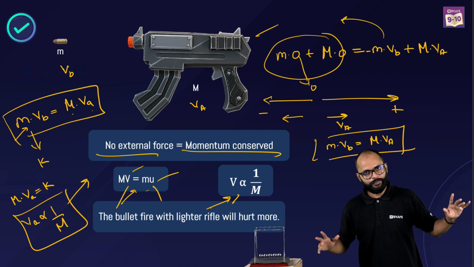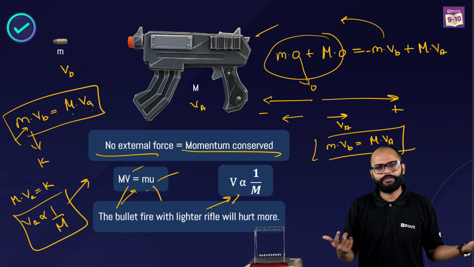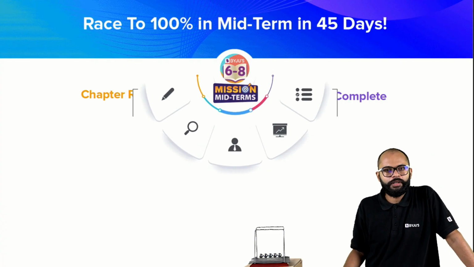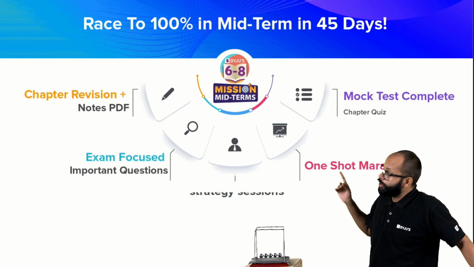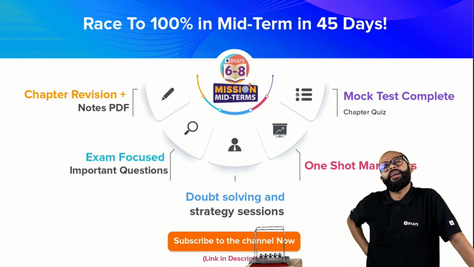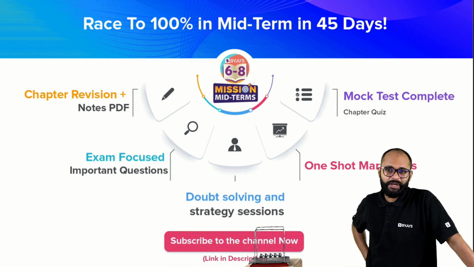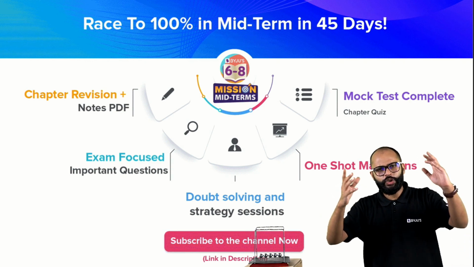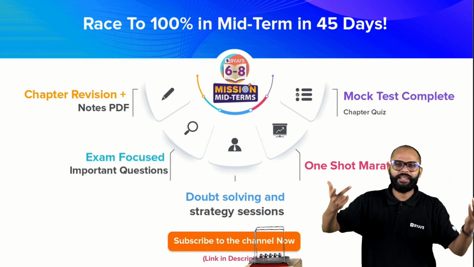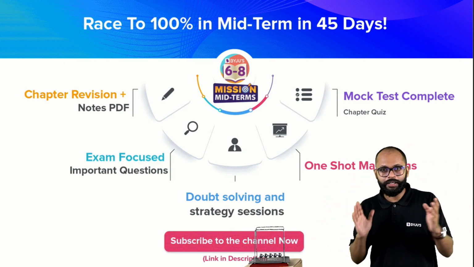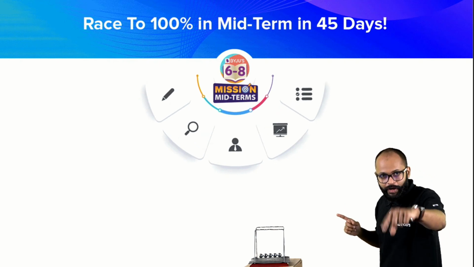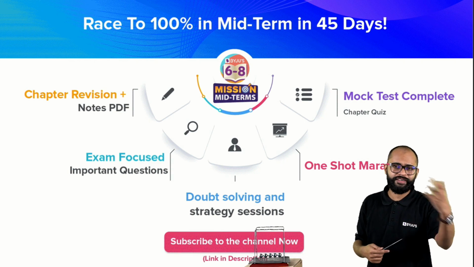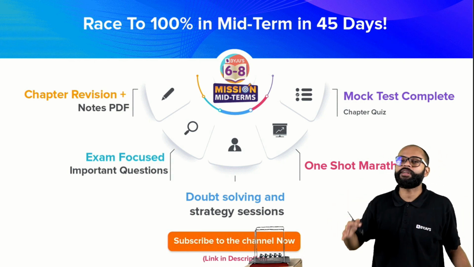So got this? Why are we learning all of this? Because this is the target for the Mission Midterms, 100%. And this is not just a number. I did not say 100 casually. We are keeping 100 so that you work hard, keeping 100% in mind, because even if you miss, you will reach 95, 96, 97, 98, 94. Something good will happen. If you think 100, work hard like it is 100%. So this is a Mission Midterm, not just for CBSE students, for ICSE also, and other boards, whoever needs conservation of momentum.